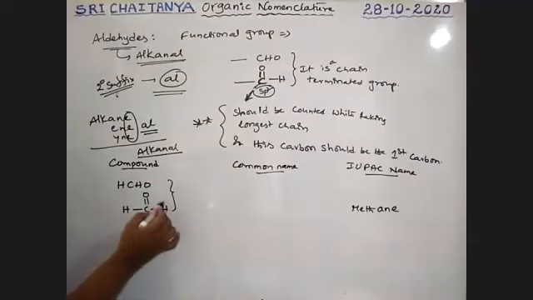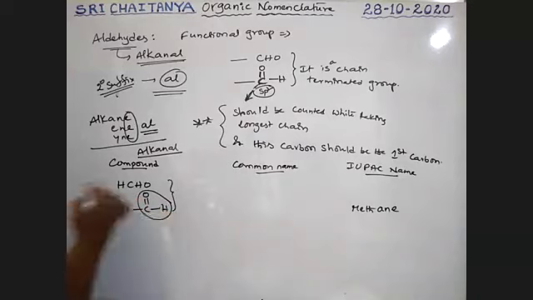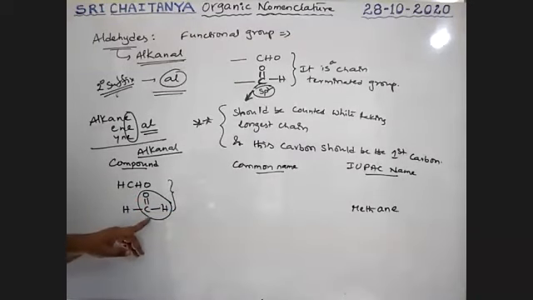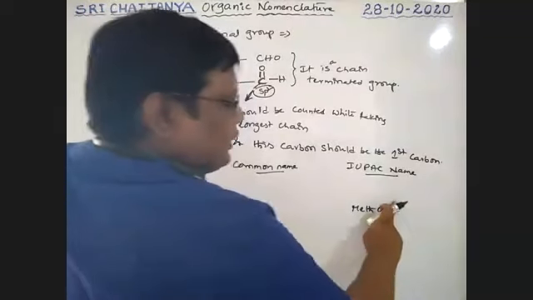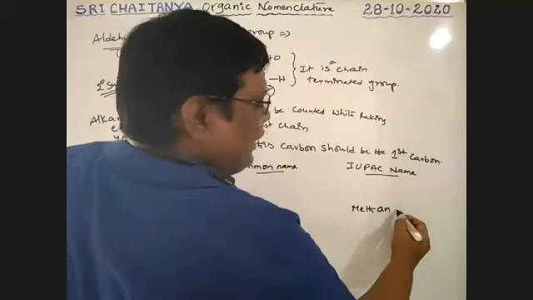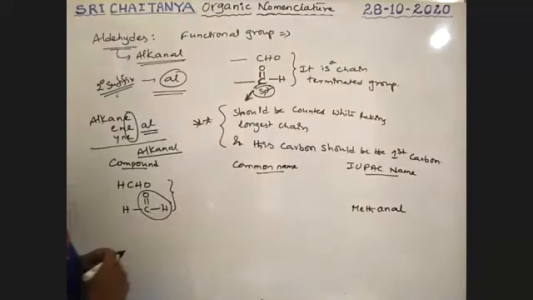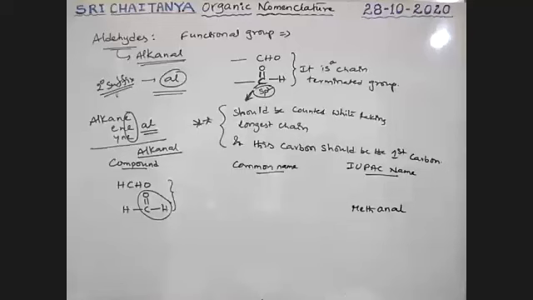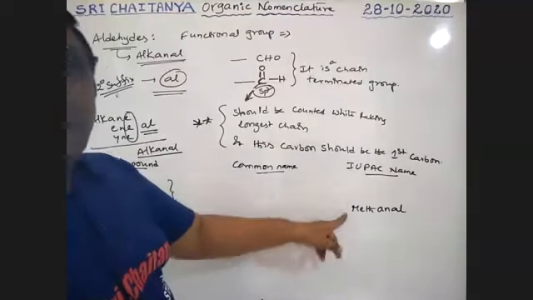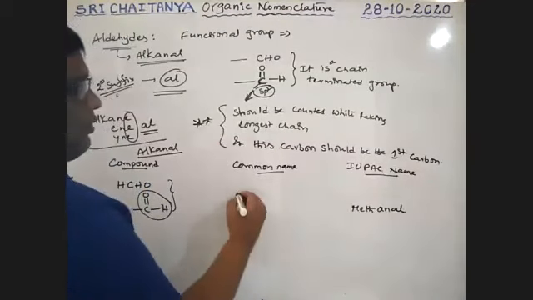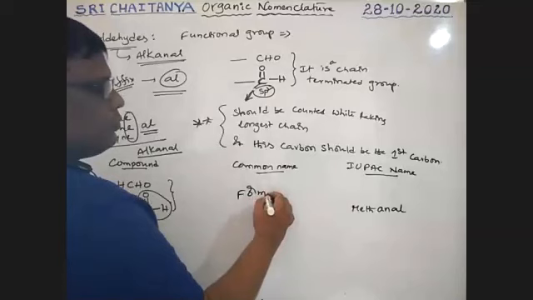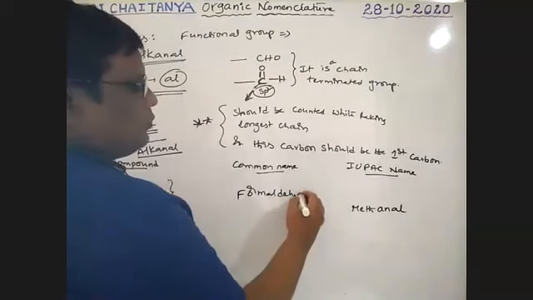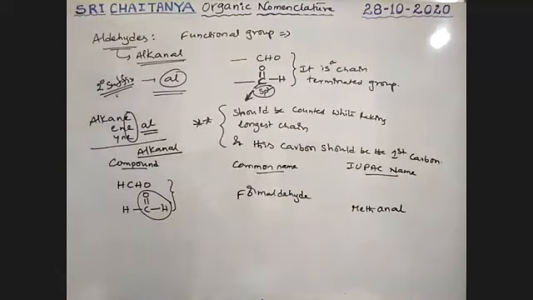But here an aldehyde group is there, and this E is replaced with AL. Therefore, the name of that compound is methanal. That is the IUPAC name, but commonly it is called formaldehyde. The common name of this compound is formaldehyde, but the IUPAC name is methanal.